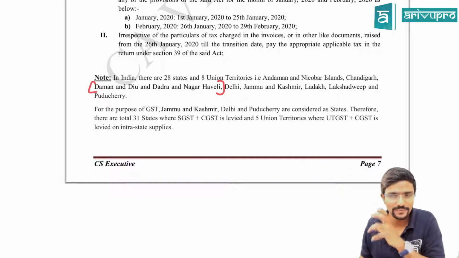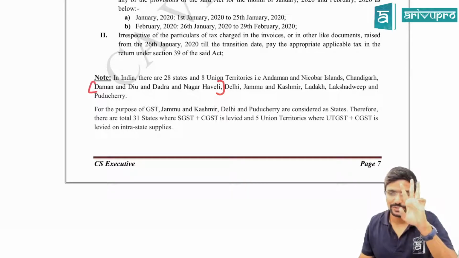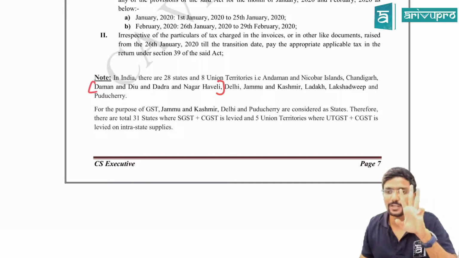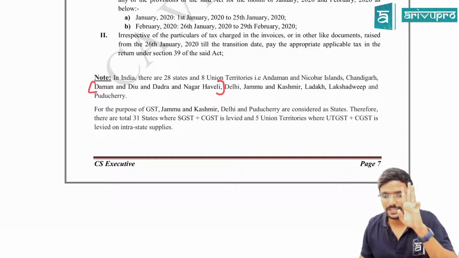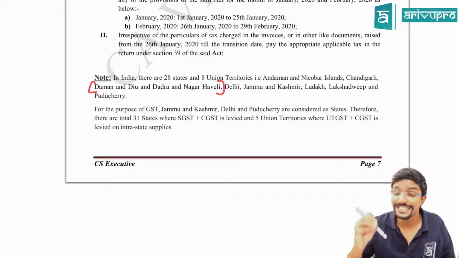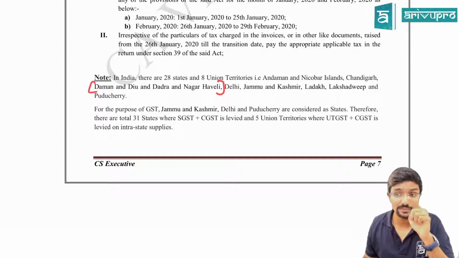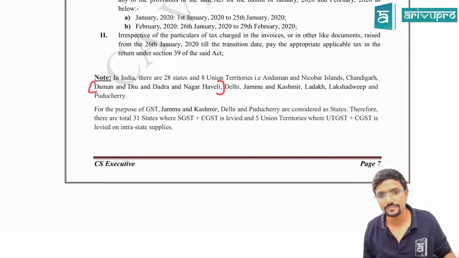But out of these 8 union territories, 3 union territories have their own state legislation. Which are those? Delhi, Puducherry and now Jammu and Kashmir. Agree? These 3 union territories have their own state legislation. So for GST purposes, we will consider these 3 union territories as states only, and we will charge SGST in case of intra-state supply there. In case of Delhi, Puducherry and Jammu and Kashmir, we will not charge UTGST, we will charge SGST because they will have their own state government, guys. Please be careful.